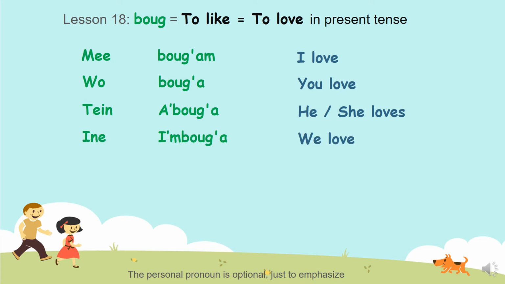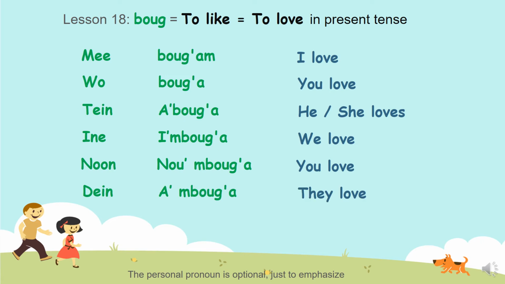Now we love, how do you say that? Imbuga, we love or we like. In imbuga, we, us, we love. Nun numbuga, you love in plural. Ambuga, they love. So let me repeat again.